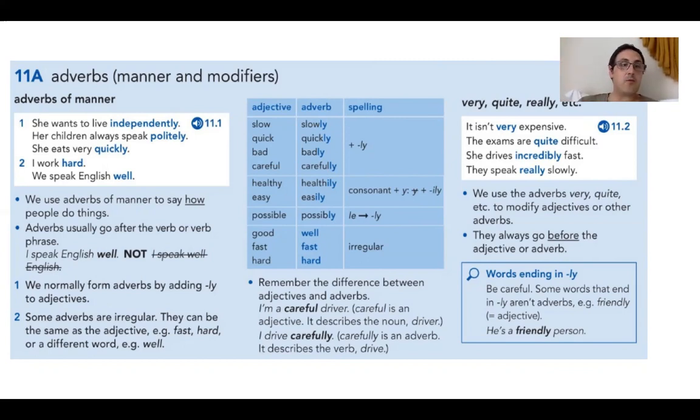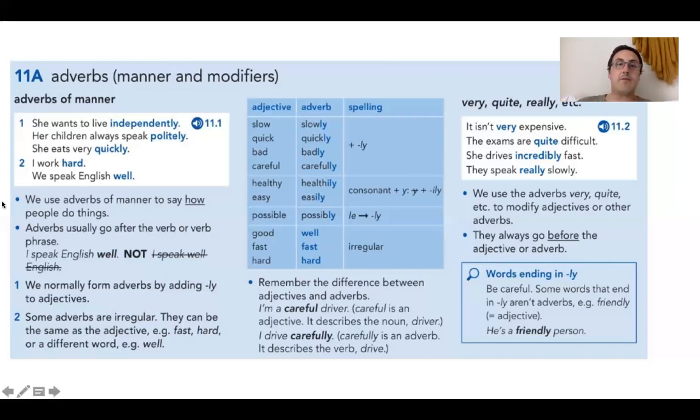And then number 2 there, I work hard and we speak English well. So you have there, I speak English well, not I speak well English, because it goes after the verb phrase. Speak English, in this case, is the verb phrase. So we normally form adverbs by adding ly to adjectives. Normally. Now, of course, there are exceptions, but normally it's the adjective plus ly. Some adverbs are irregular. They can be the same as the adjective. For example, fast, hard, or a different word, which is well. And I'll go through some of them now.